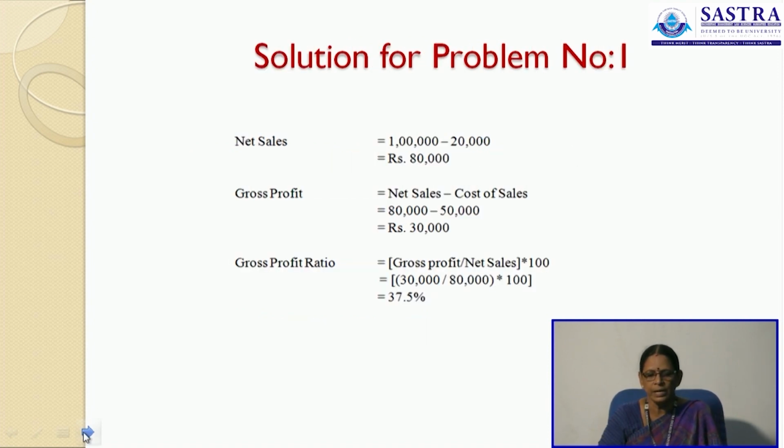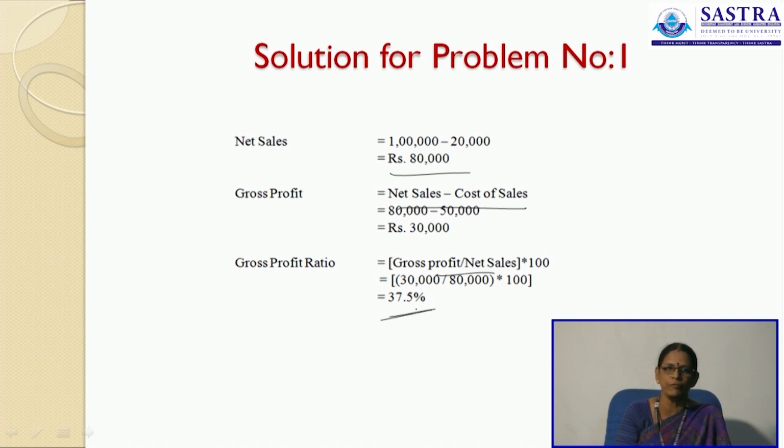Net sales is 1 lakh minus 20,000, that is 80,000 rupees. Gross profit is net sales minus cost of sales, that is 30,000 rupees. Now gross profit ratio is GP divided by net sales into 100, that is 30,000 divided by 80,000 into 100, that is 37.5%. That is, for every 100 rupees we have 37.5 rupees of GP.